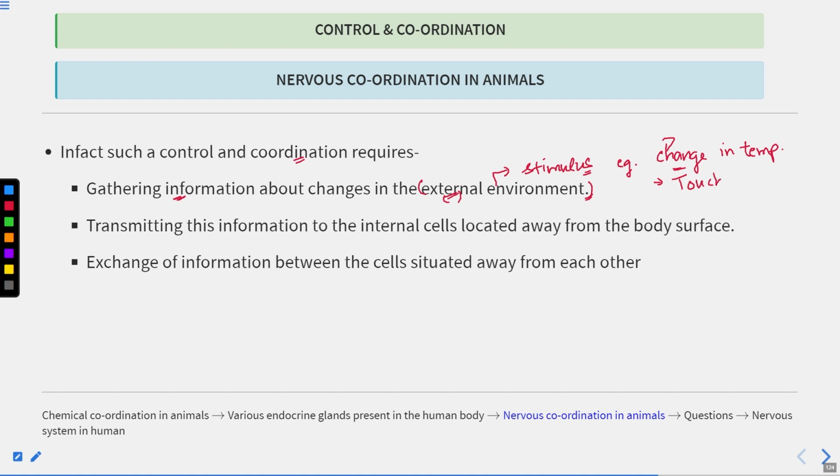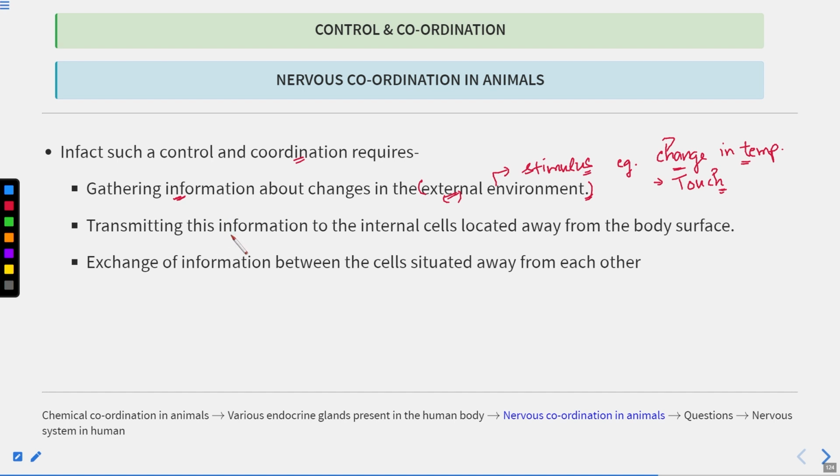or you can say there is a touch stimulus. Touch is also a kind of stimulus, and the response to it is known as thigmotropism. So movement towards the touch or away from the touch is known as thigmotropism. Clear? Change in temperature can also be a stimulus. Clear?